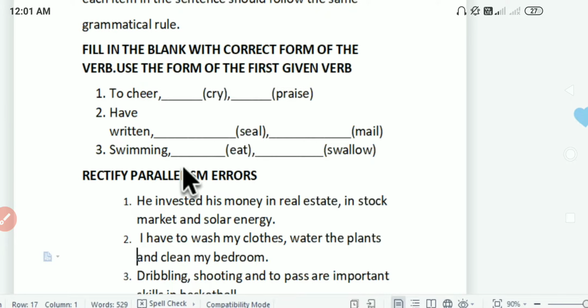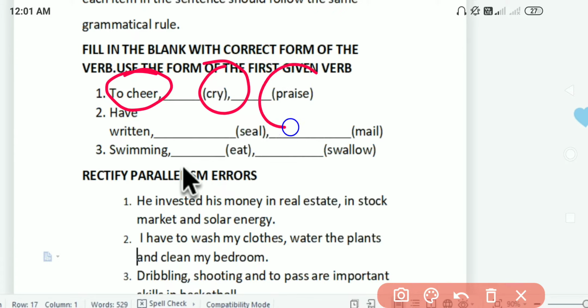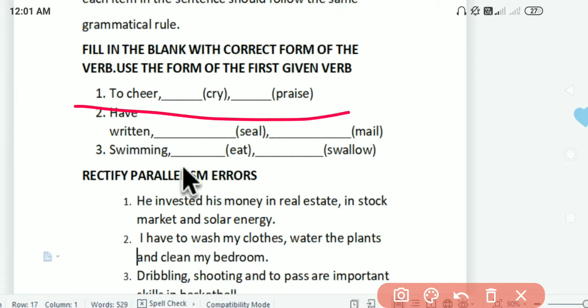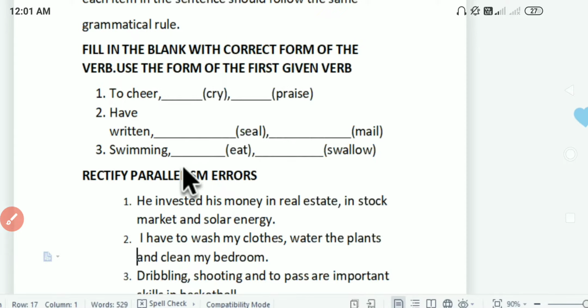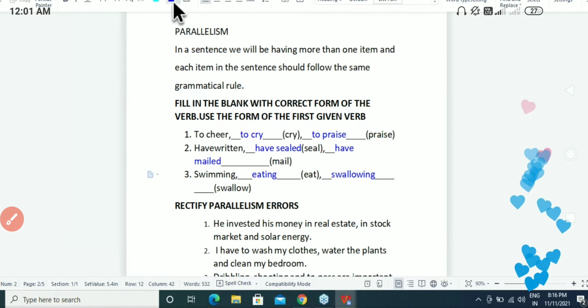Fill in the blank with correct form of the verb. Use the form of the first given verb. So here you can see one question is something like this: to cheer, cry, praise, they have written. So in the next one, have written, seal, mail. In the third one, swimming, eat, swallow. So what you need to do is, it is one item, this is the second item, and this is the third item. So there is some similarity or some pattern or some grammatical rule which should be followed by these three items. So what is that one? I'll just show you. Okay, all right, now let us see the answer.